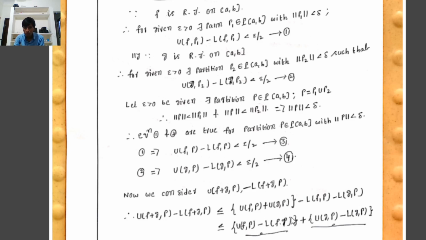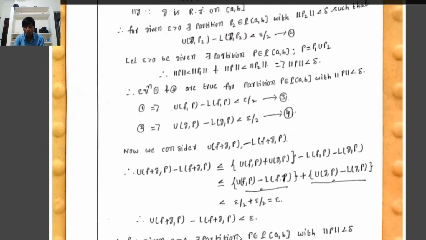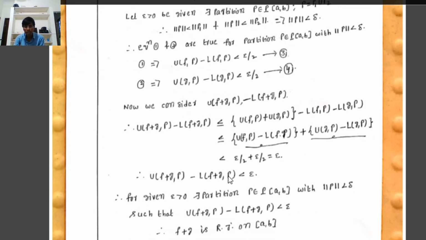Here U(f,P) minus L(f,P) is less than epsilon by 2 from 3, and U(g,P) minus L(g,P) is also less than epsilon by 2 from 4. Epsilon by 2 plus epsilon by 2 equals epsilon. Therefore, U(f+g,P) minus L(f+g,P) is less than epsilon.